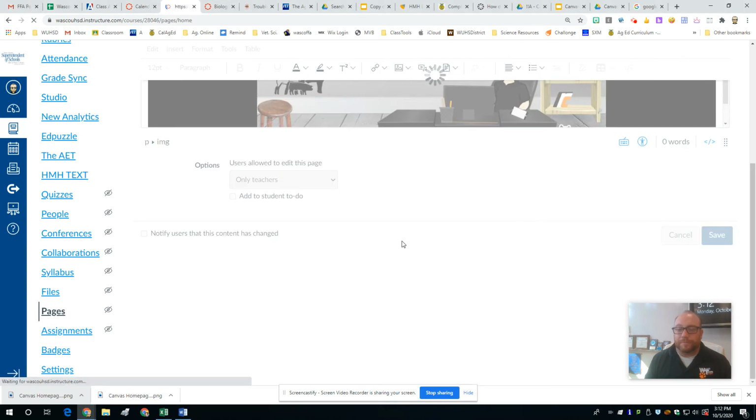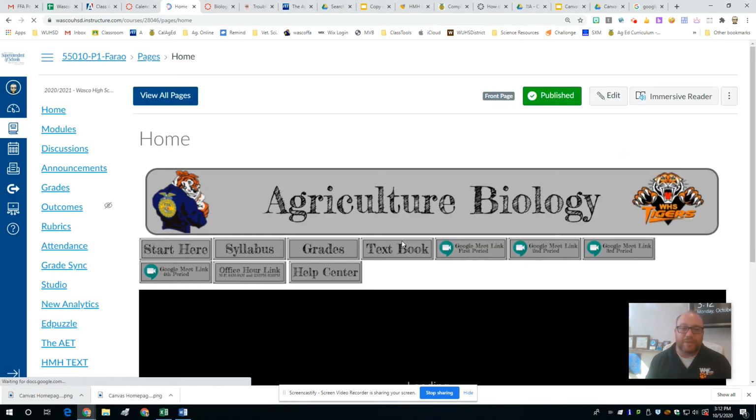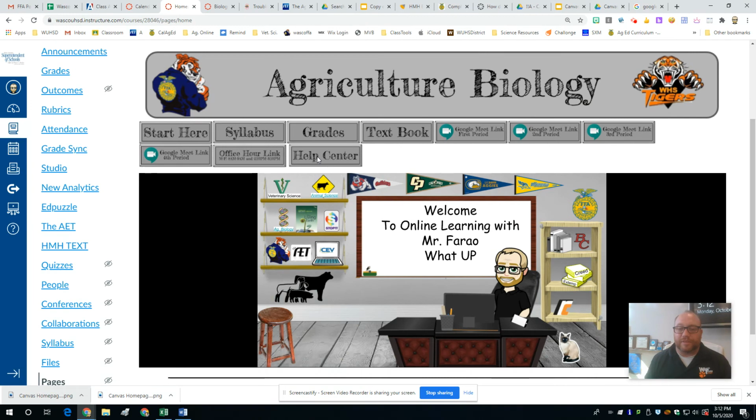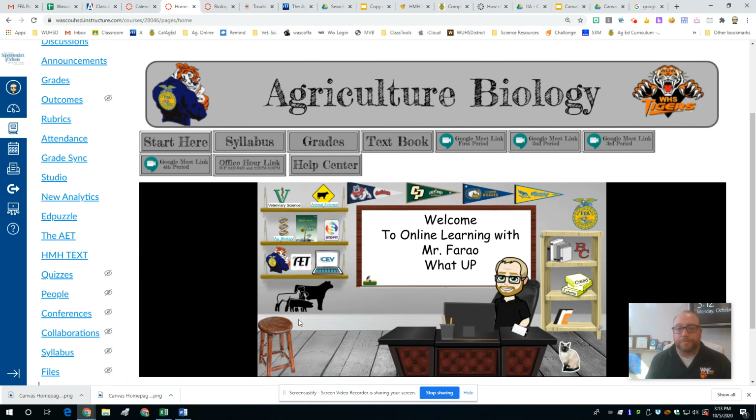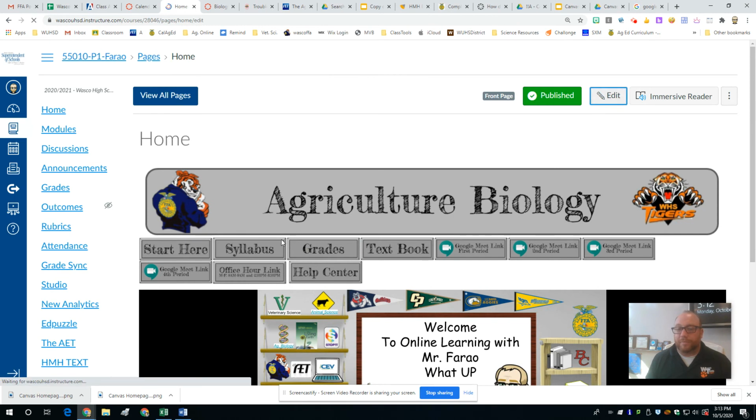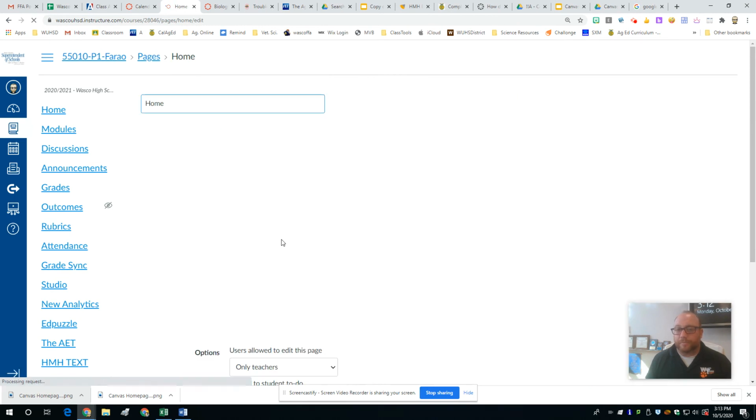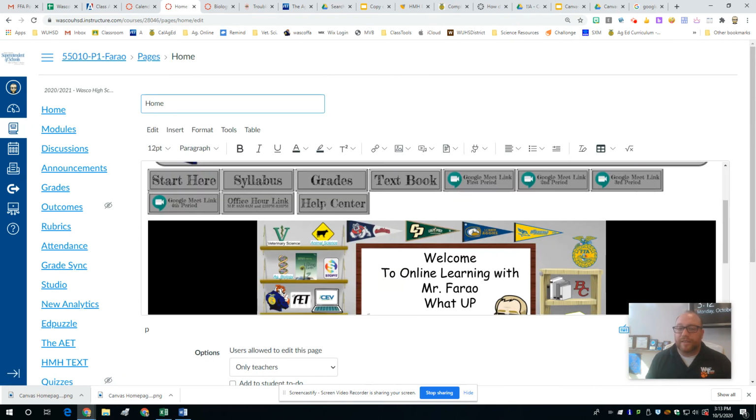Once I push save, it will take me right back to my page, and I can see that my Help Center button is there. Now I want to make this Help Center button linkable. So I'm going to go again back up to the top and edit. I'm going to select this Help Center, and I'm going to go right towards where the link button is. Again, if you're using the old content editor, the link is just in a different area, but it's still a little chain, like a chain link.